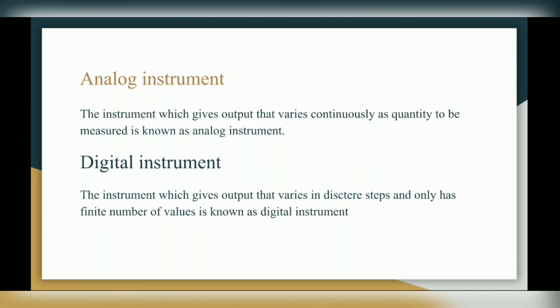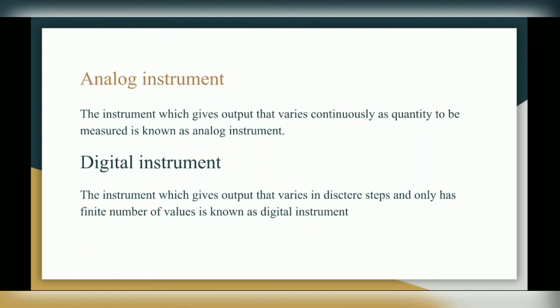Next classification of instruments is analog instruments and digital instruments. So what is an analog instrument? The instrument which gives output that varies continuously as the quantity to be measured is known as an analog instrument. So basically an analog instrument has a pointer in it.